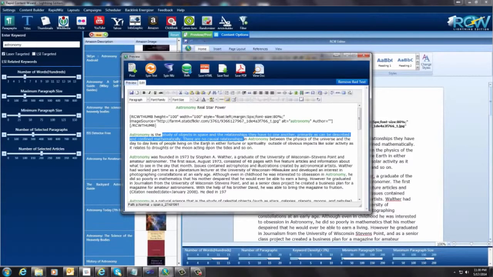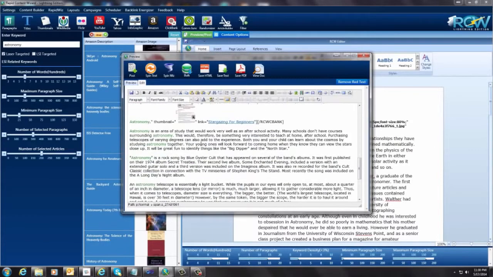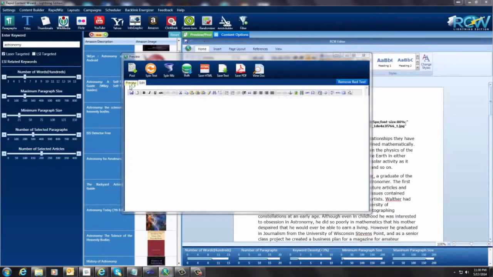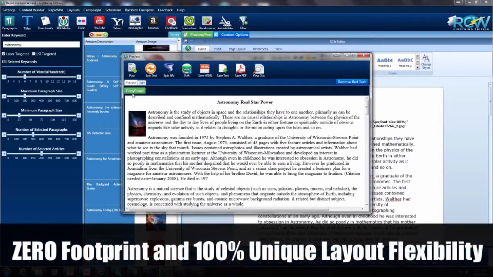I don't expect anybody to understand HTML. That's not necessary for this. But in here, you can edit the HTML if you like to. But if you don't, if you like the way it is, you can just come over here to preview, and this is your article, and this is it here.